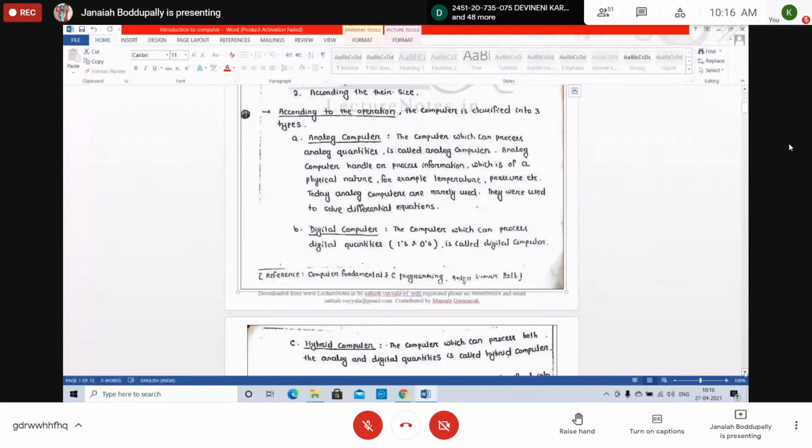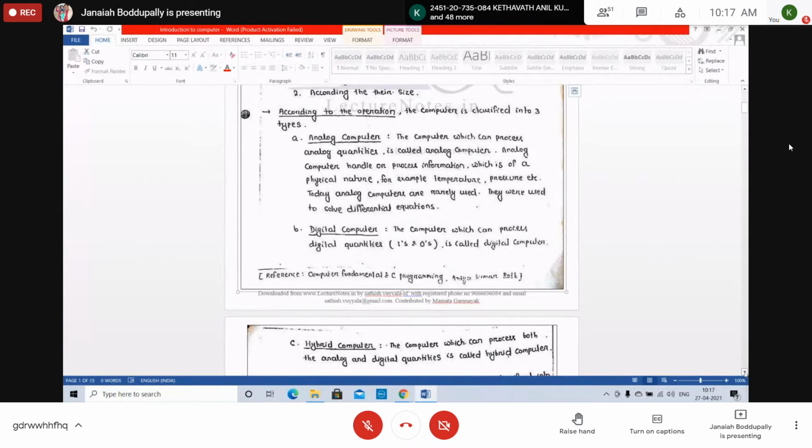Analog computers handle or process information which is of a physical nature, for example, temperature, pressure, etc. We can see analog computers in hospitals, right? Today, analog computers are rarely used. They are used to solve differential equations in mathematics.